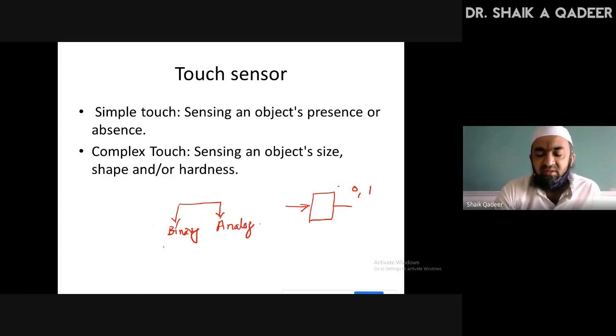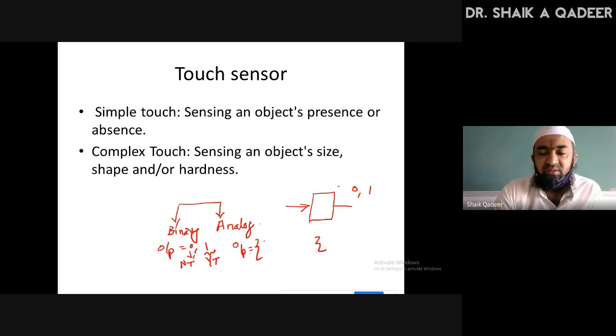Binary touch sensor means whether it is touching the physical object or not. Accordingly, it gives the output 0 or 1. 0 means no touch. 1 means yes touch, meaning the robot made contact with the environment. How about analog touch sensors? Analog touch sensor means the output set is not only two numbers, but contains many numbers.